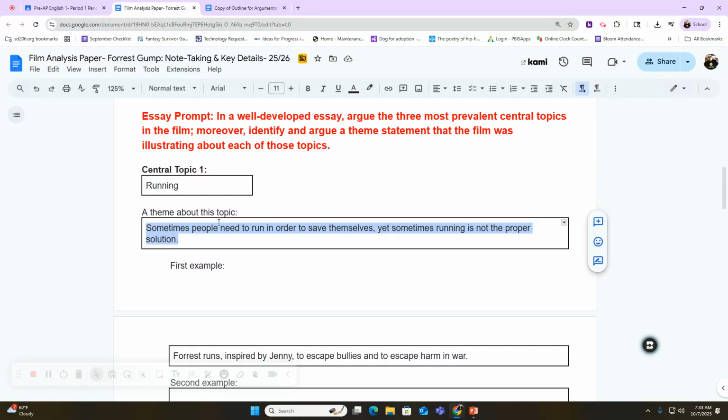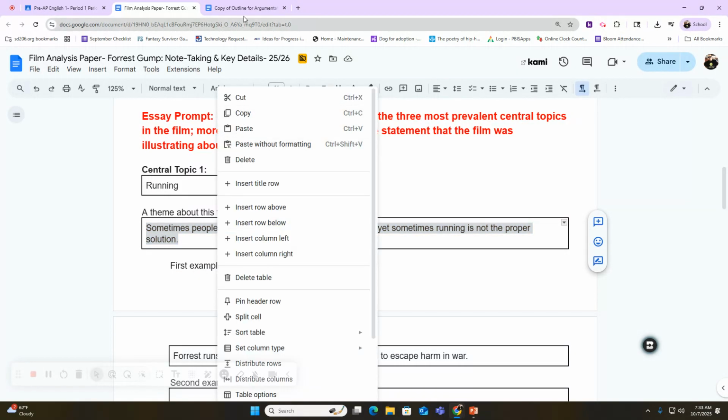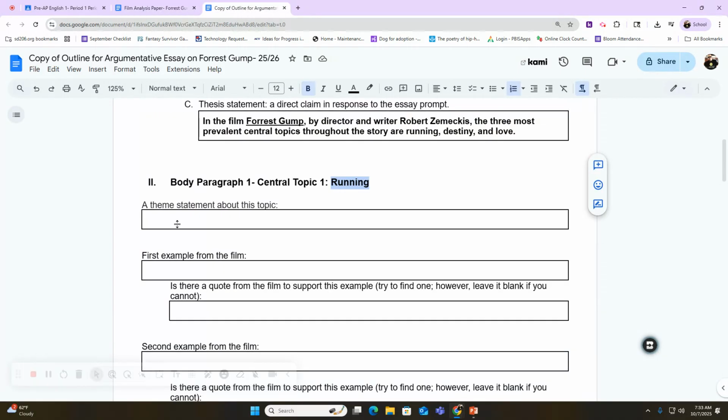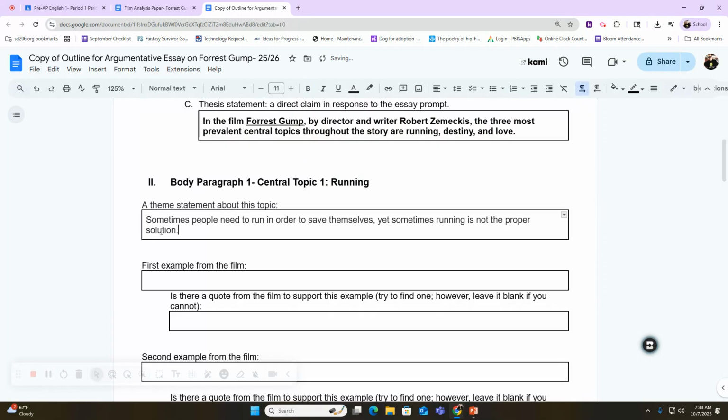So what I'm going to do is I'm going to go ahead and copy this. So I can hit Control-C to copy, or sometimes you can just right-click on it and just copy, but most likely you'll have to use Control-C. I'm going to come back over here, and I'm just going to paste it right there. That's my theme statement. This is going to be the first sentence of this paragraph. So sometimes people need to run in order to save themselves, yet sometimes running is not the proper solution.